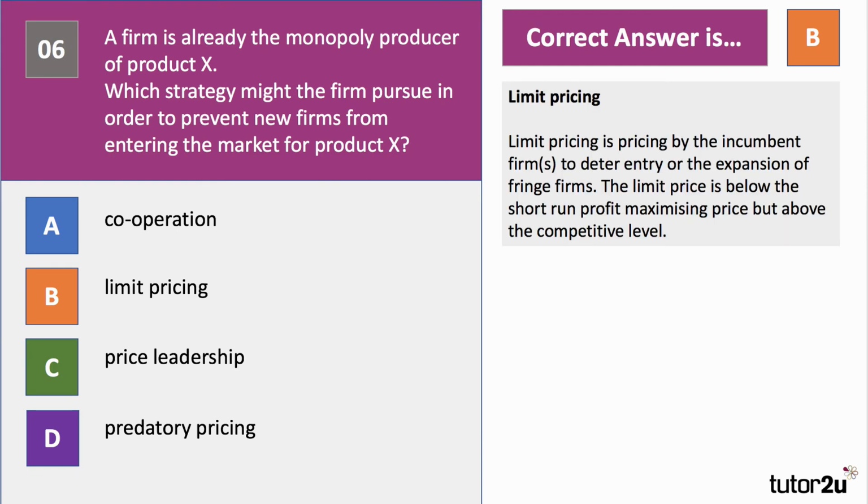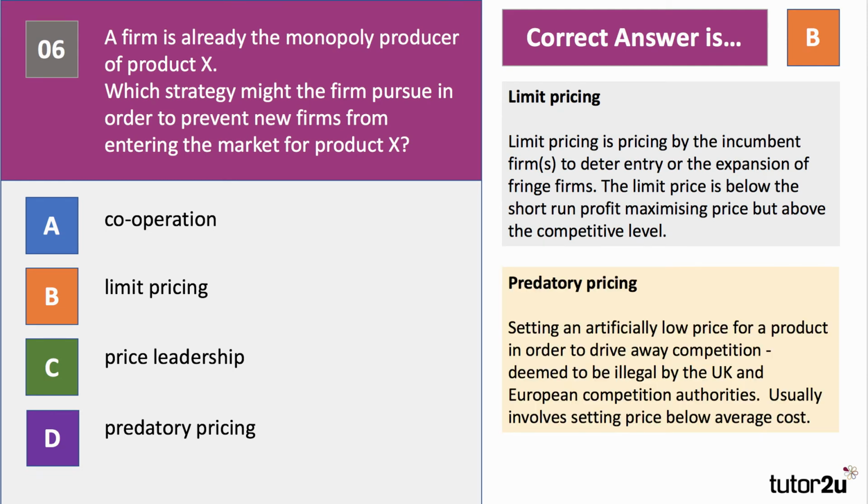So limit pricing is pricing by the incumbent firm. That's the existing firm. Could be more of them, but let's take one of them. And it's a low price to deter the entry or the expansion of fringe firms, of new firms coming in. And the limit price is normally below the short-run profit maximising price, but above the competitive level.